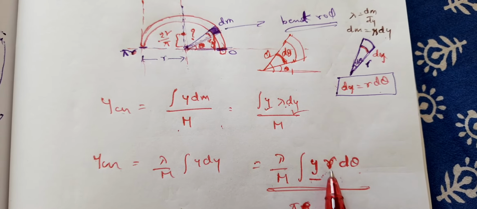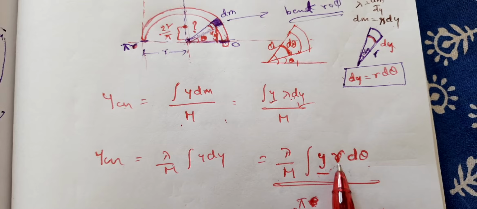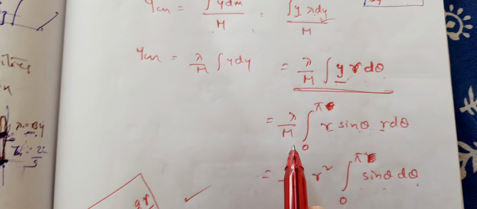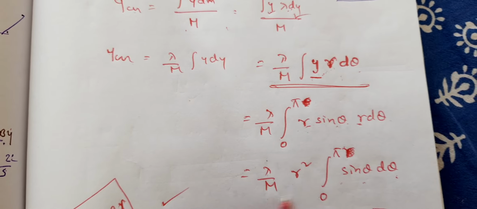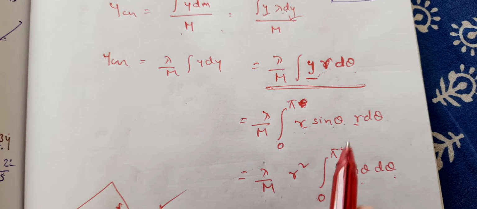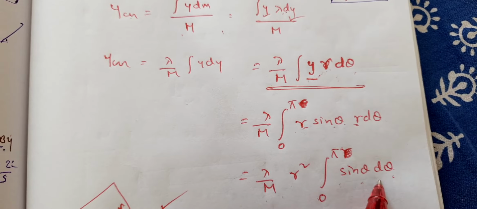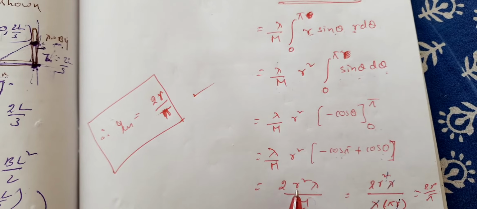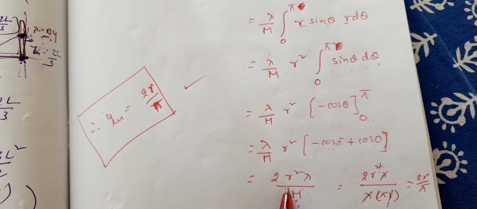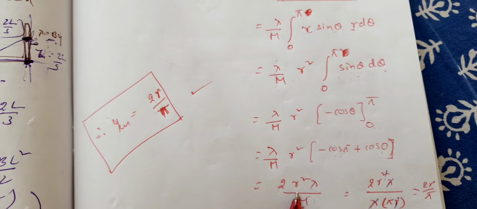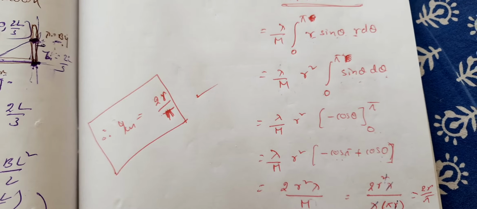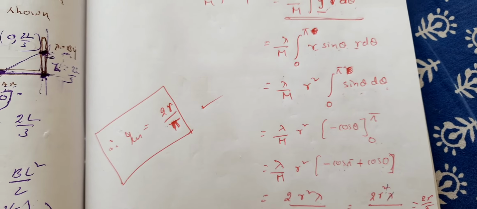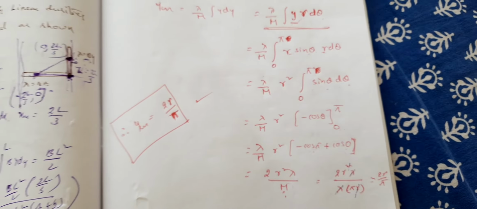Here r is the radius of the semicircular ring, which is a constant. Therefore take it out of the integration. Hence you will get lambda r square by m, a constant, and integral 0 to pi sine theta d theta. Integrating this and substituting the limits, you finally get this value, and m is equal to L lambda, where L is the length of the semicircular ring, which is pi r. So thus we got YCM is equal to 2r by pi. Please make a note of it.